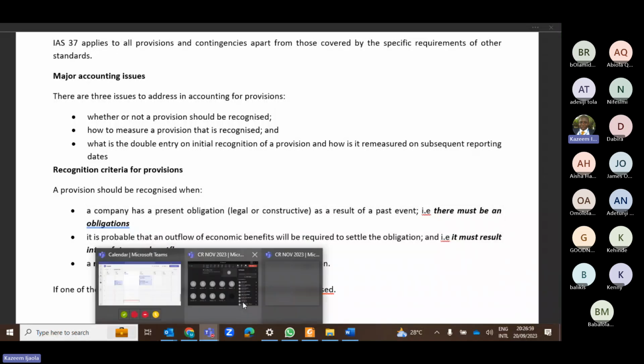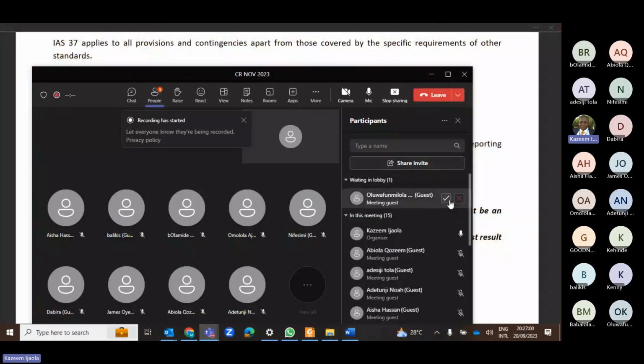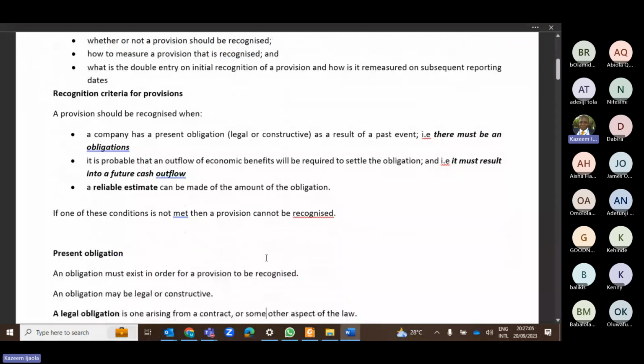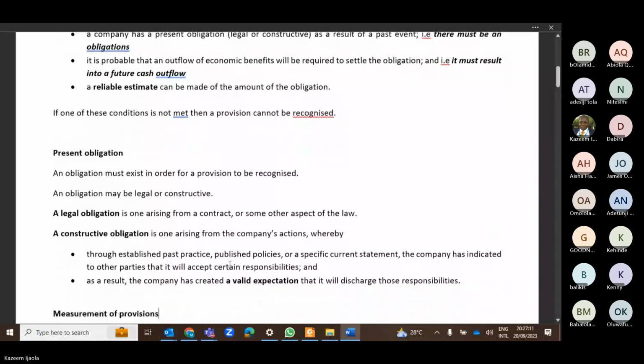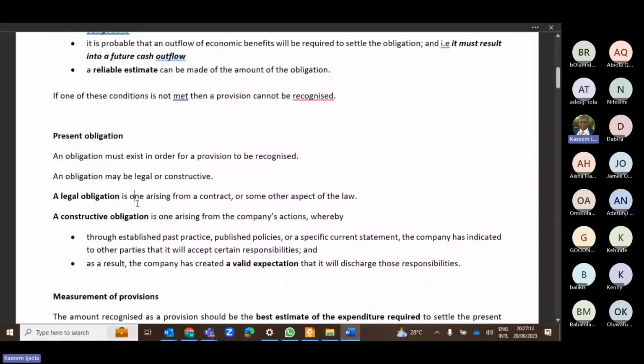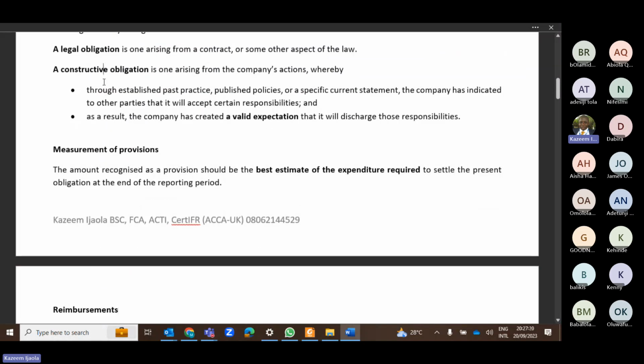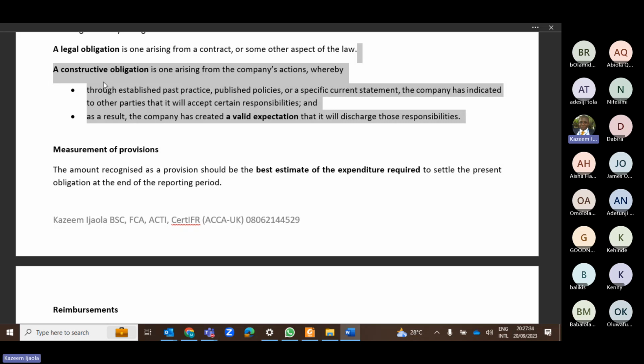So now that we've been able to explain the three conditions, let's advance. I've explained the obligation. However, you can do further reading on it. I explained what a legal obligation is, that is whether you have a contract or it is already in the law. I also explained what is constructive, probably because of your past actions, your past behavior, your previous policies through which you have already created a valid expectation. That is what is referred to as constructive. So obligations may not necessarily be legal.